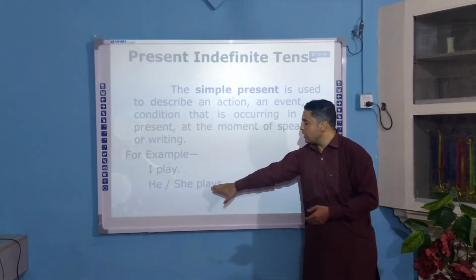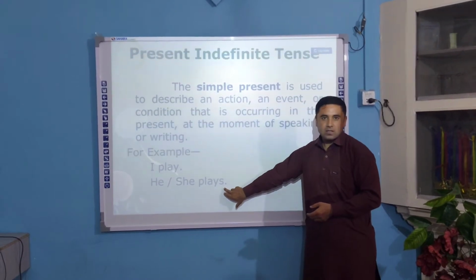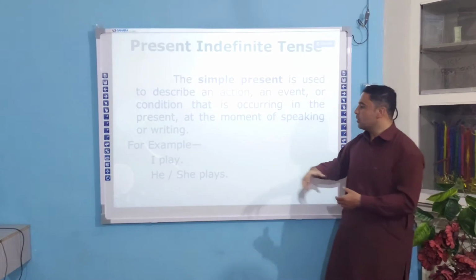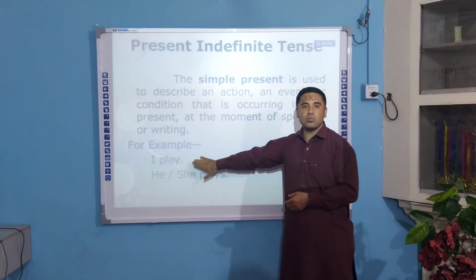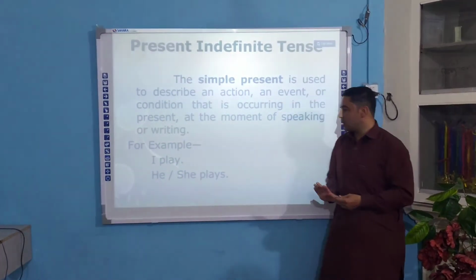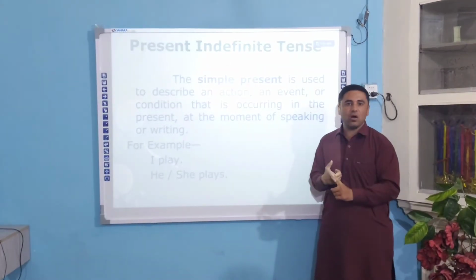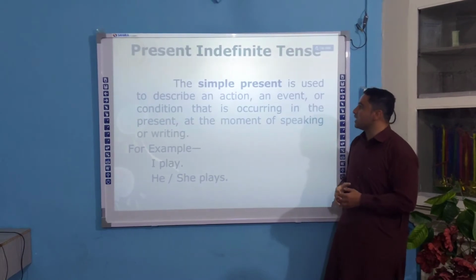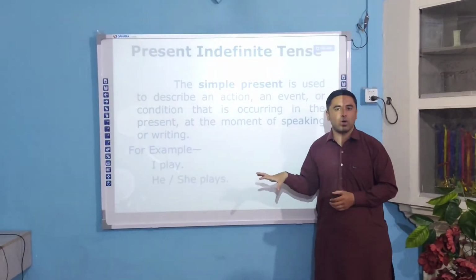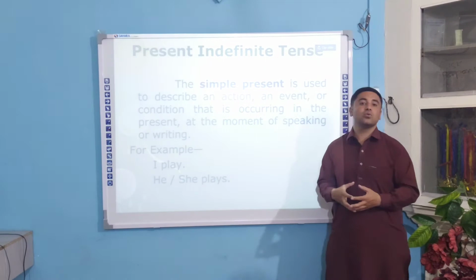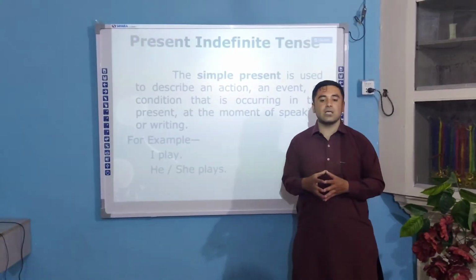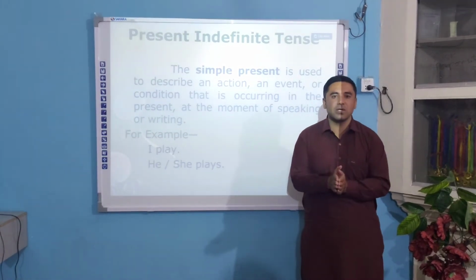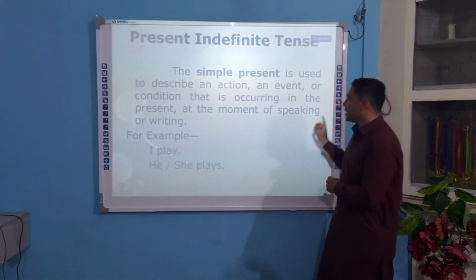She plays. With he, she we would use S, ES or IES, like earlier I mentioned it. This is the rule of present simple tense. With I, we, you, they we will use simple play, means without S or ES or IES we will use it. So this is present indefinite tense. The present indefinite tense is quite an easy tense and it is mostly used in every language, whatever the tense is, we are using this present simple tense a lot.